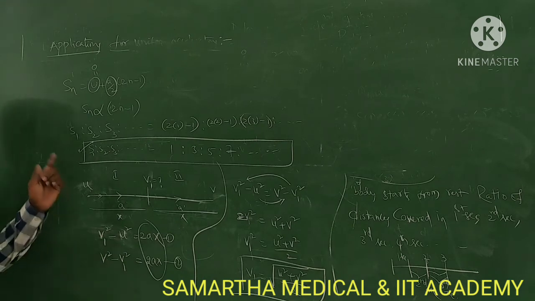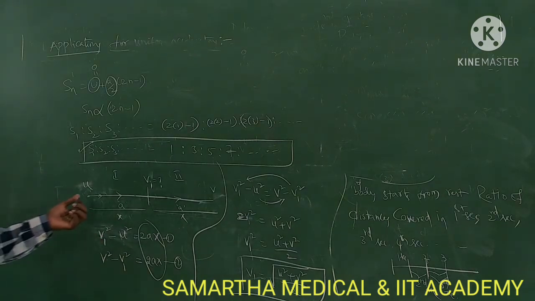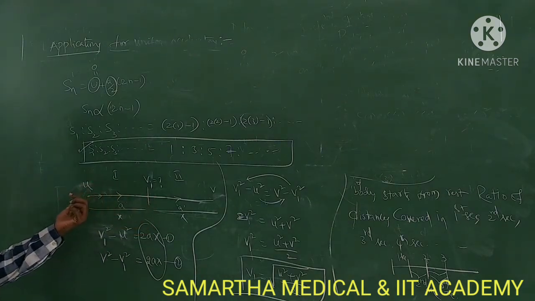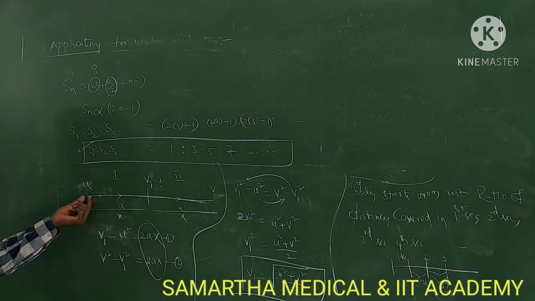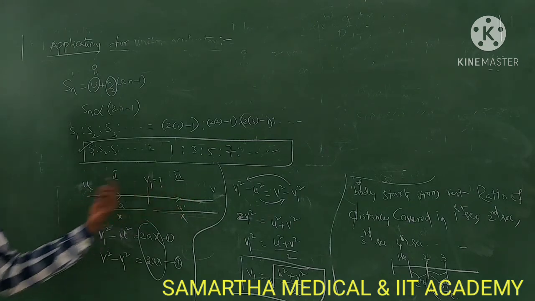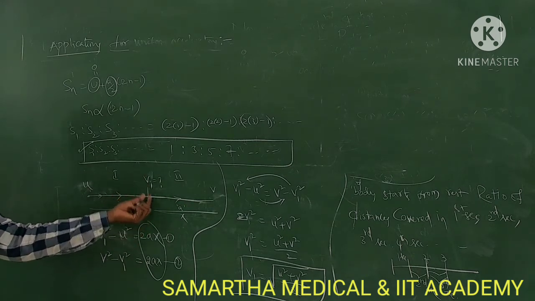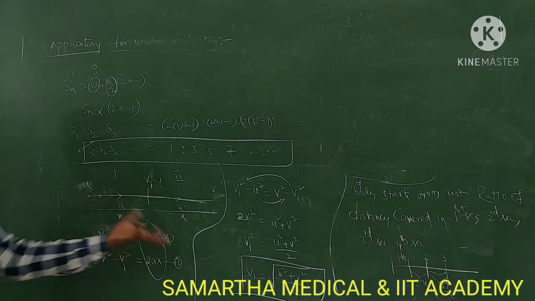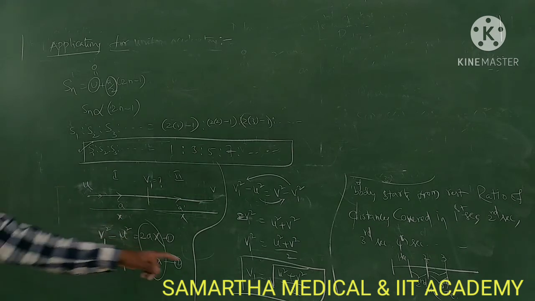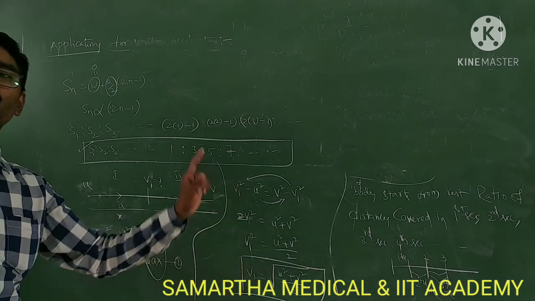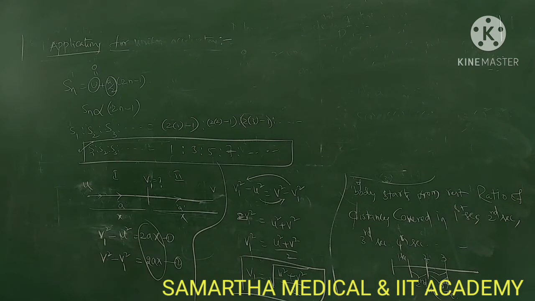Okay, so this is the formula for a body which is going along a straight line with uniform acceleration. If u and v are the initial and final velocities, and in between, at the midpoint, the velocity is v1, what is that value? So v1 is equal to root over (u square plus v square) by 2, direct formula. Okay, this is the proof.